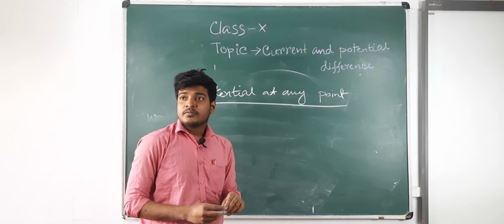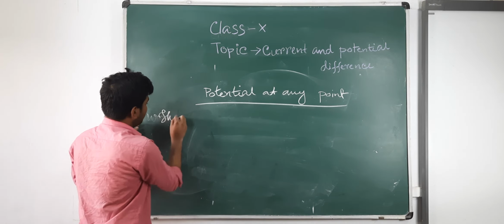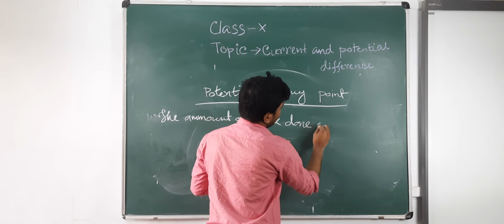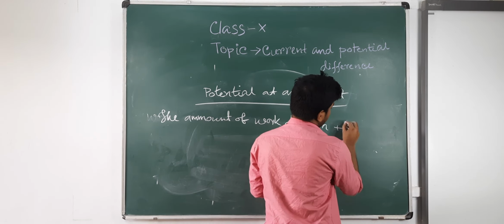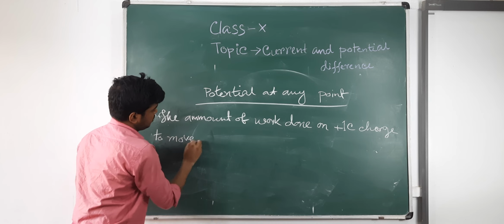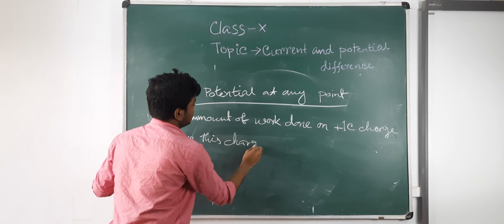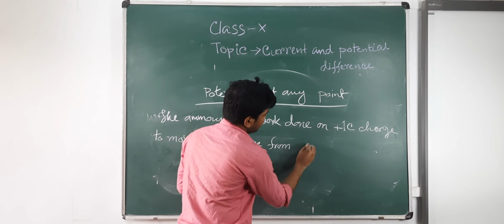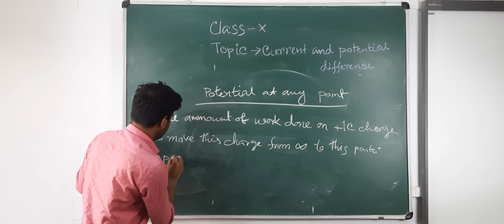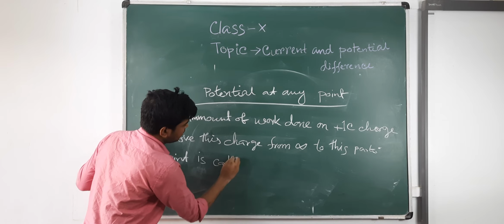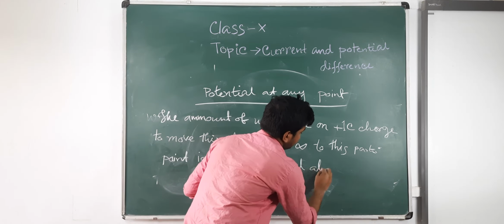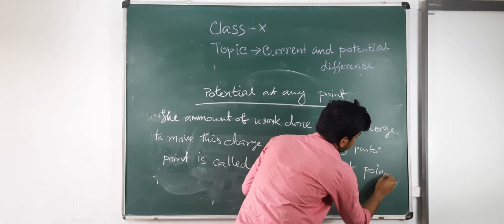The amount of work done on a unit positive charge to move this charge from infinity to this particular point is called the potential at that point.